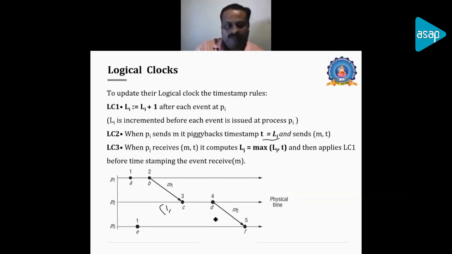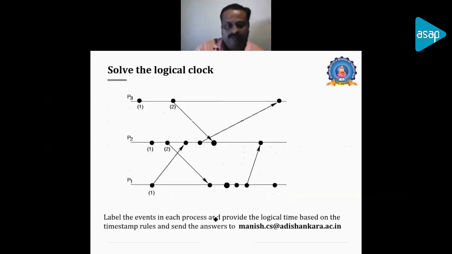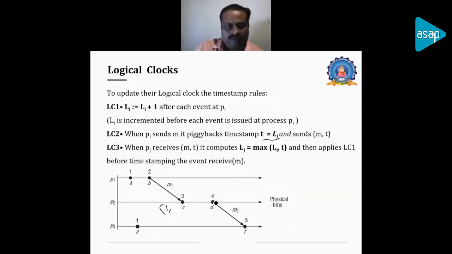So we will be timestamping the corresponding value to the event F, and the value which comes from here is 4, so it will be updated as 5. So this is the way the logical clocks update the time.